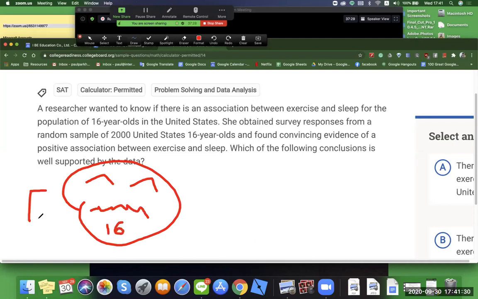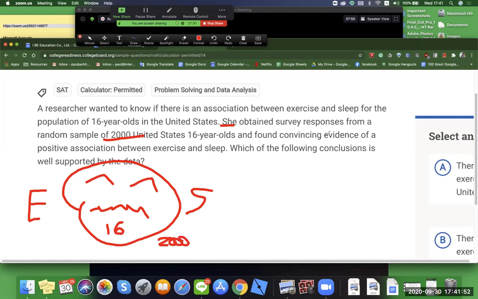And then we're trying to figure out the correlation between exercise and sleep. Clear? Okay. The researcher is a she. Survey, 2,000 of them. All right, good to know.